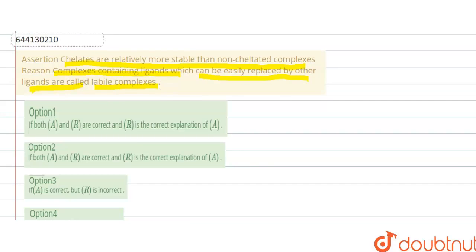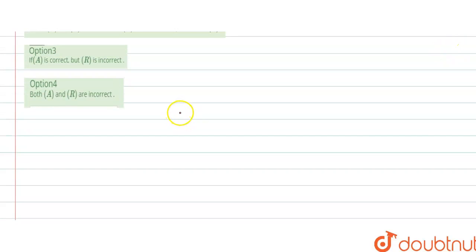So let's see. As we know, these are chelate ligands. Take one example, Ni(en)2, where en is ethylene diamine. There is a metal atom at the center, and this forms a 5-membered ring.